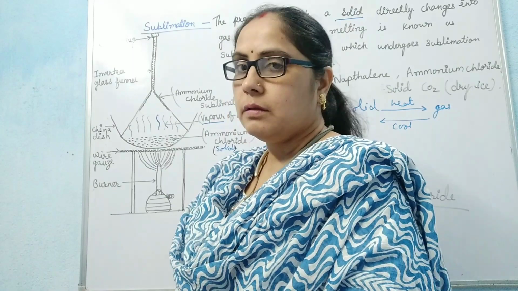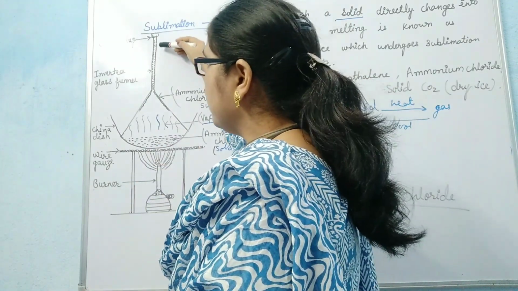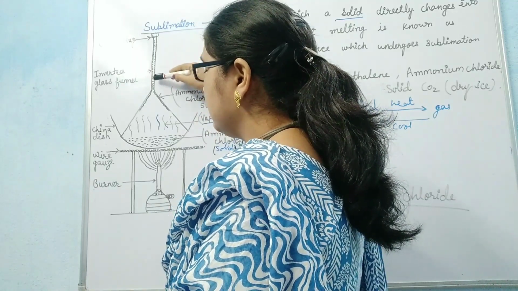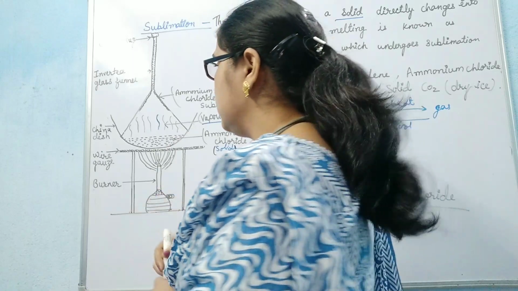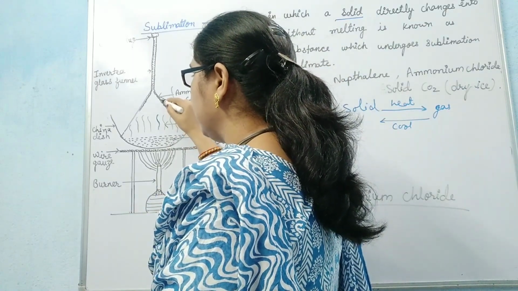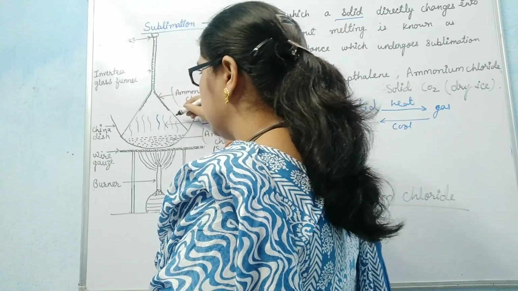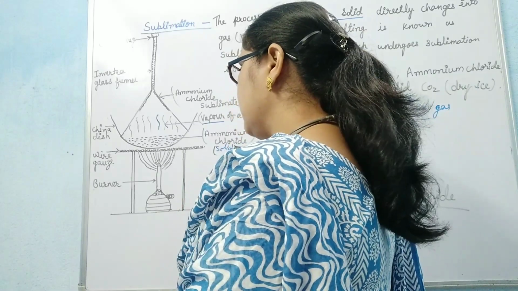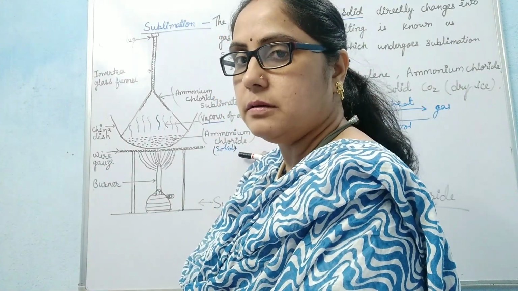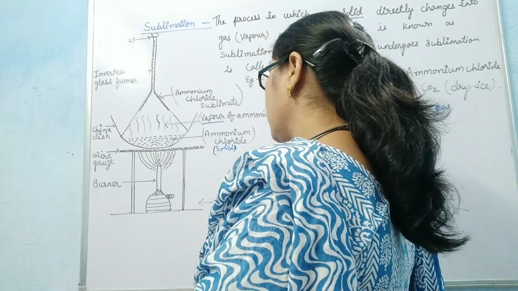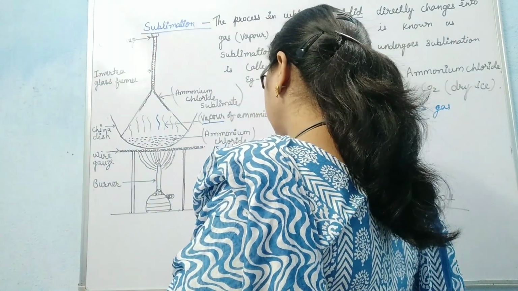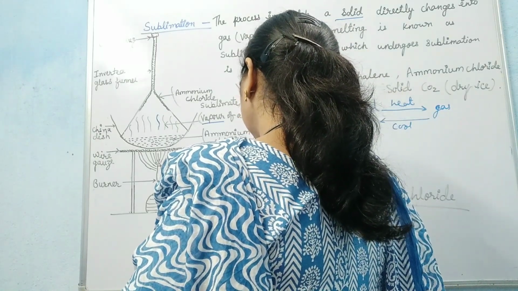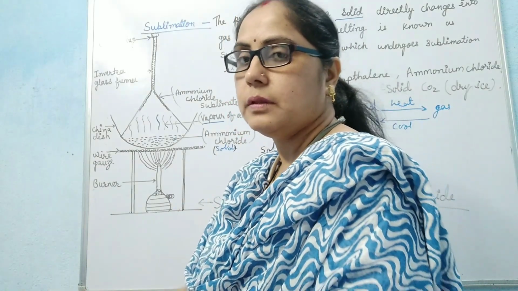These are the vapors of ammonium chloride. After some time, we can find solid ammonium chloride, which is called the sublimate, on the inside wall of the glass funnel. So these are the sublimates of ammonium chloride present on the inside wall of the inverted funnel. It means ammonium chloride is an example of a sublimate which directly changes from solid to gas on heating, and on cooling it changes from gas back to solid.